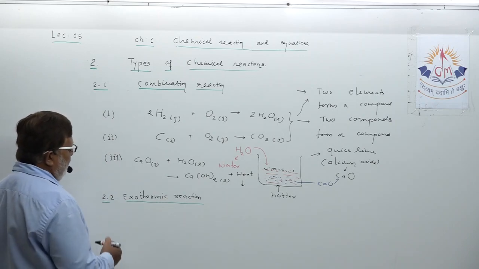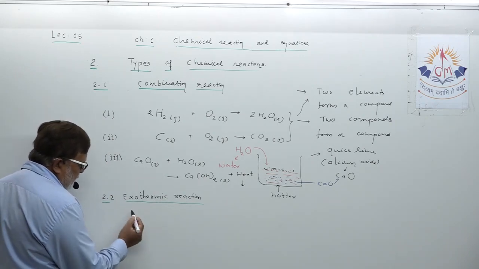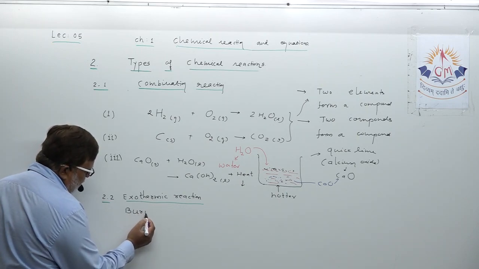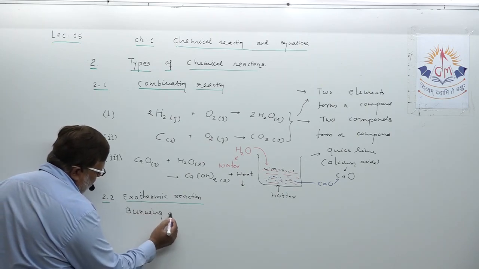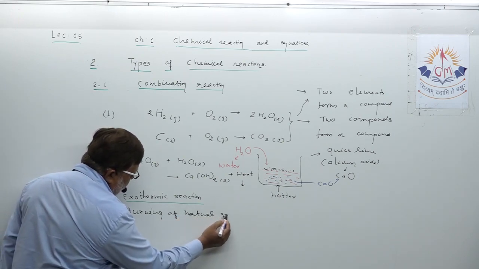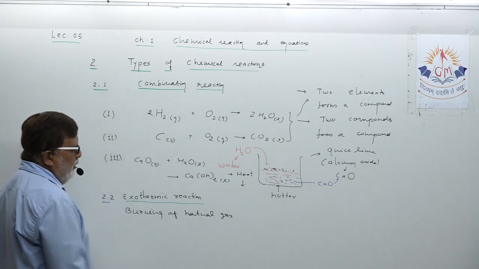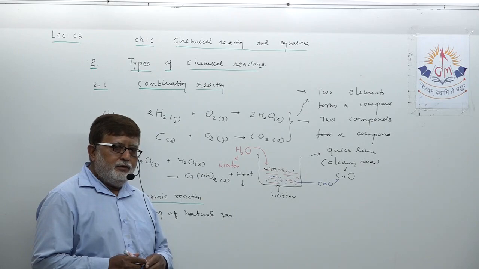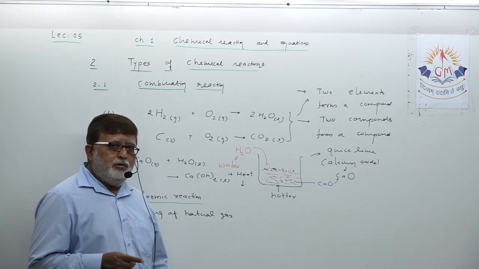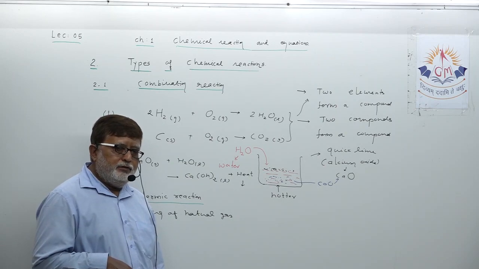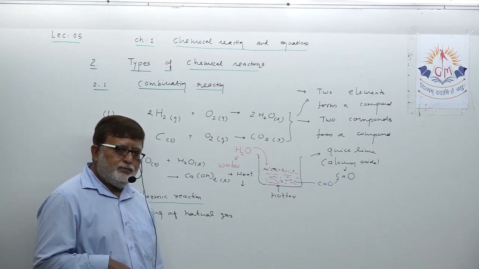When you are speaking the words burning of natural gas, remember this, that means natural gas is a gaseous mixture of so many gases, but the chief constituent of natural gas is methane only.